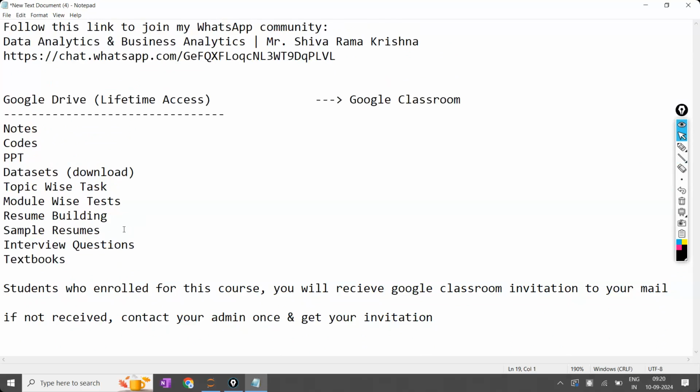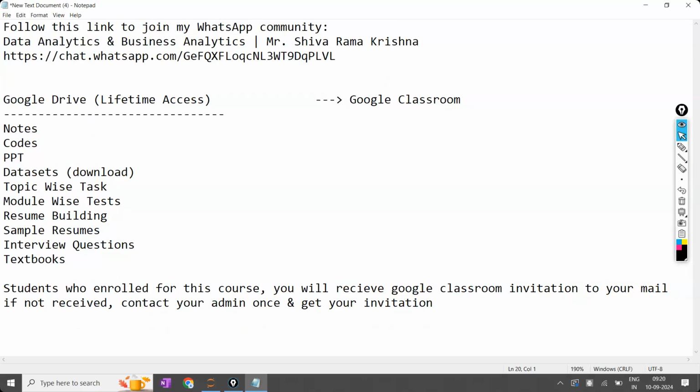Whether you are a working professional, non-working professional or fresher, the coding part also you have to type yourself. If I simply share the code, you would just copy and paste and execute the same code. But whatever notes and codes I share, you cannot copy paste them either. You cannot download, you cannot copy paste. So the only option for you is to type, and you have to practice. That is the only option.